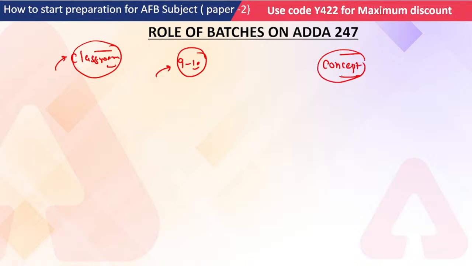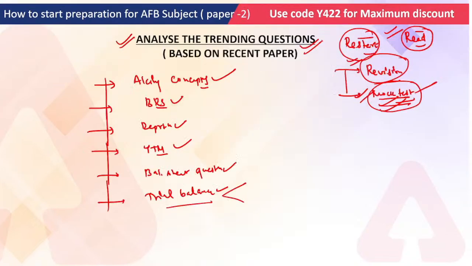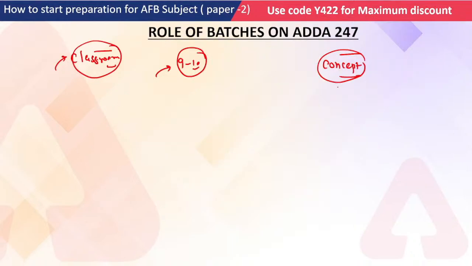Coming to the very important thing, analyzing the trending questions: the first thing you should analyze is that most of the questions, for those bankers who miss the examination, are based on concepts. If you are good with your concepts, because the concept stays but the question changes, that means if you are good with the concepts of every chapter, you can easily do the questions in the examination, right? So this is a very important role of the batches on Adda 24/7 also.